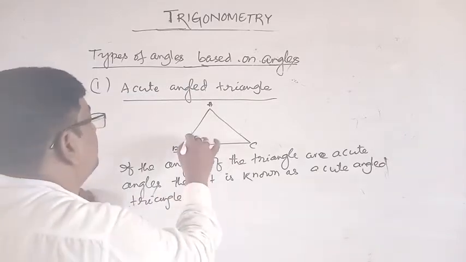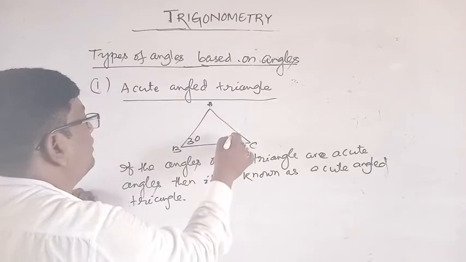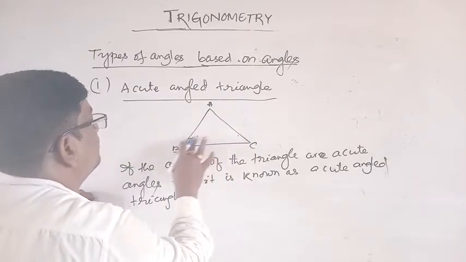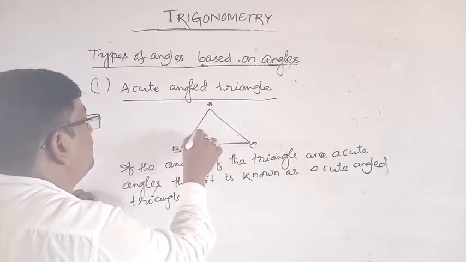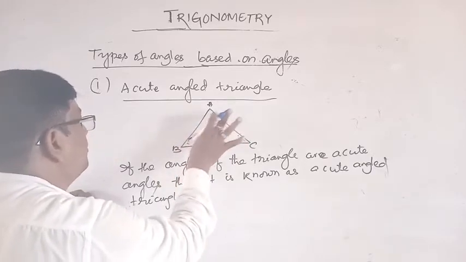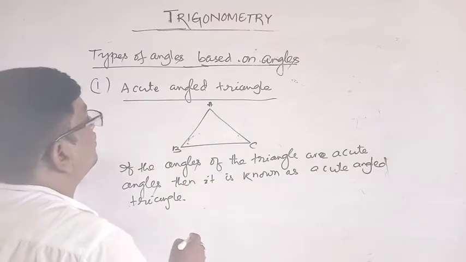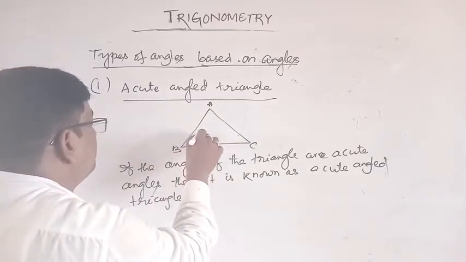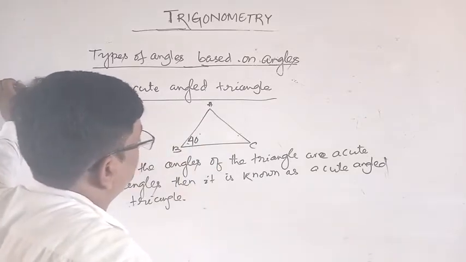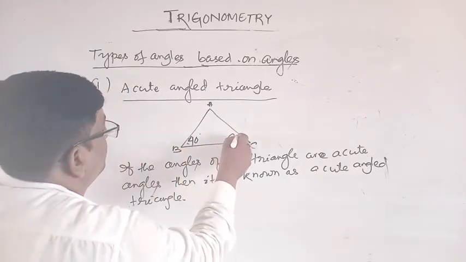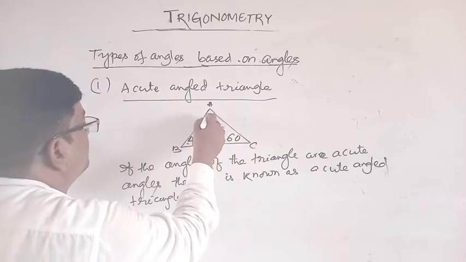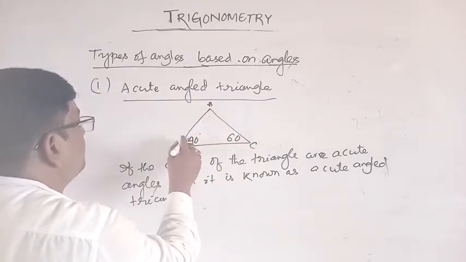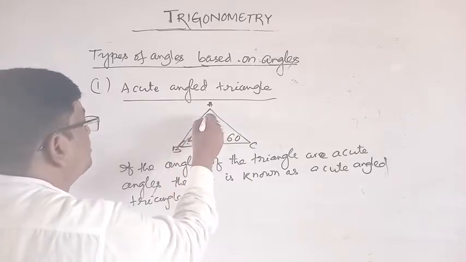Suppose this is 30 degree, and this is suppose 45. This is 40 degree, and this is 60 degree, and this is suppose 80 degree.